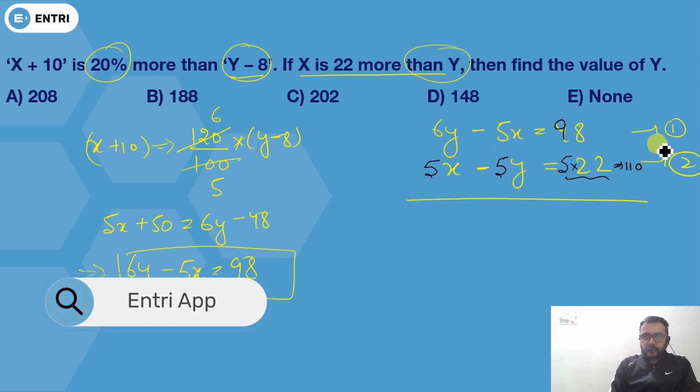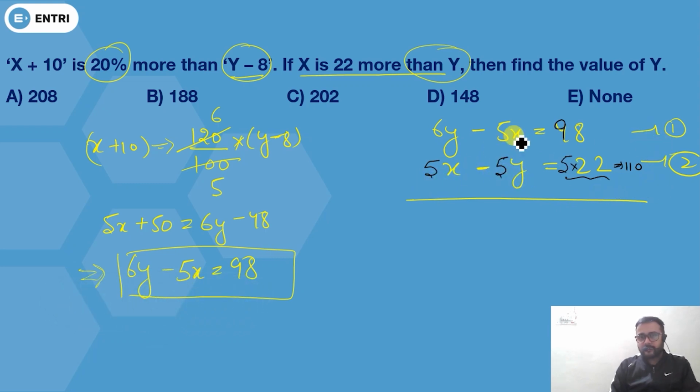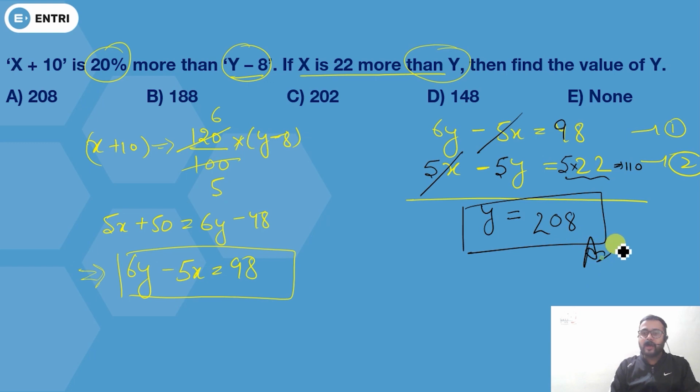So when you will add these two equations, this one is plus 5x, this one is minus 5x, these will cancel out. Now 6y minus 5y, you'll get y equals, now add this, 8, 9 plus 1 is 10, and 1 plus 1 is 2. So y will be equal to 208, and this will be your right answer. So this 208 is the right answer.